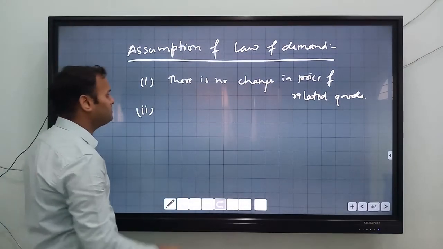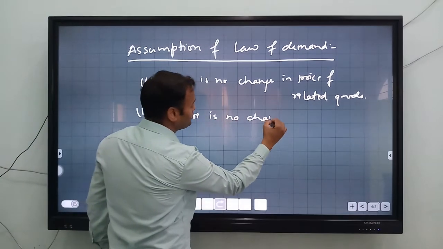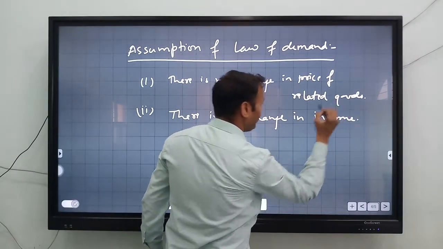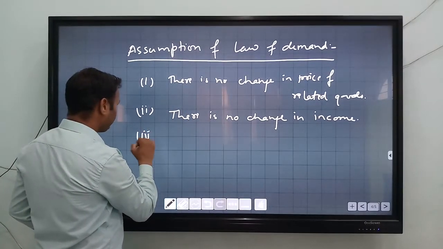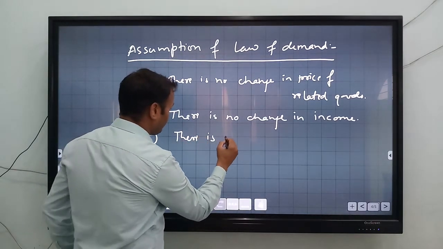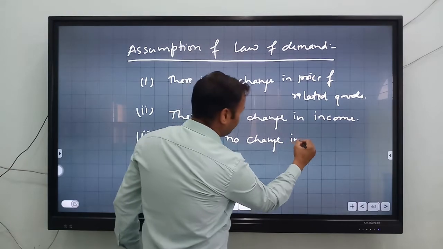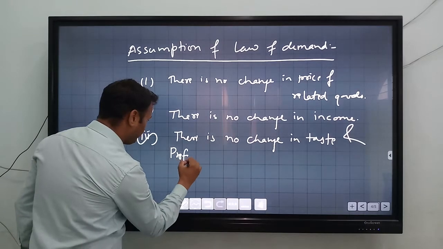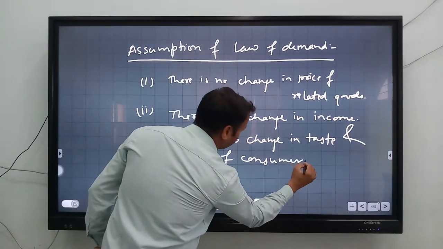Now come to the second assumption. The second assumption is there is no change in income. So income should be fixed. Now come to the third one. There is no change in taste and preference of the consumer.